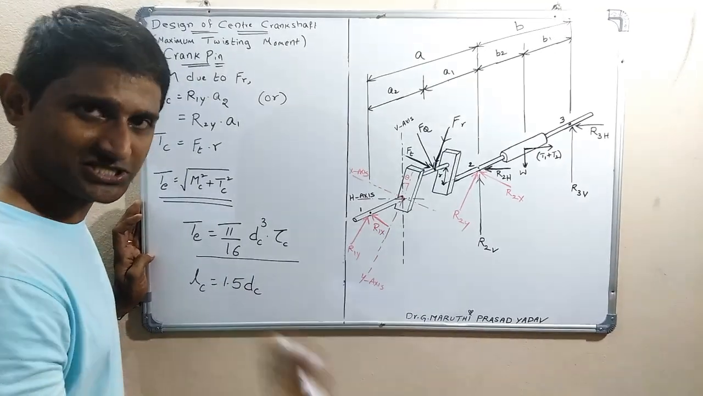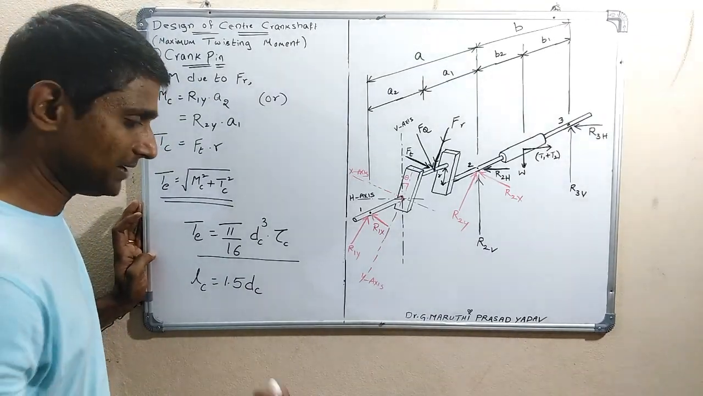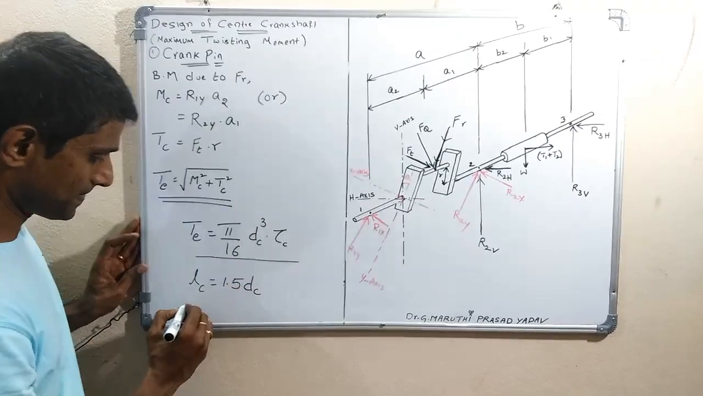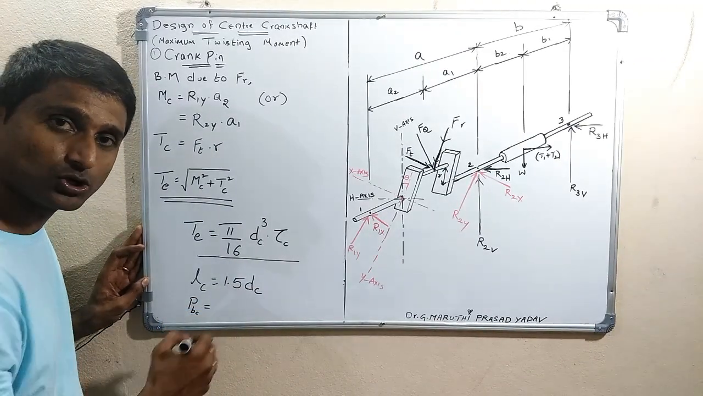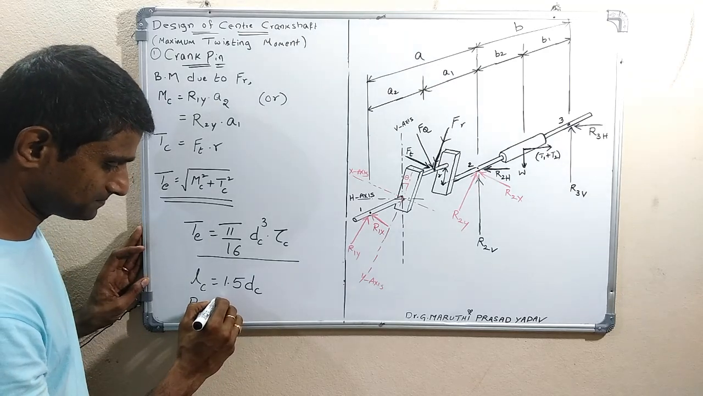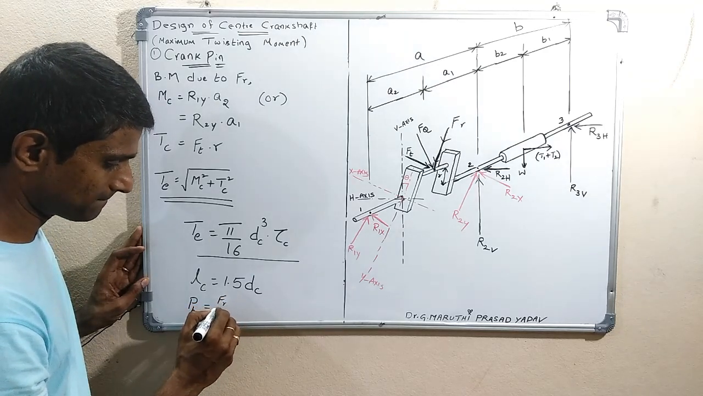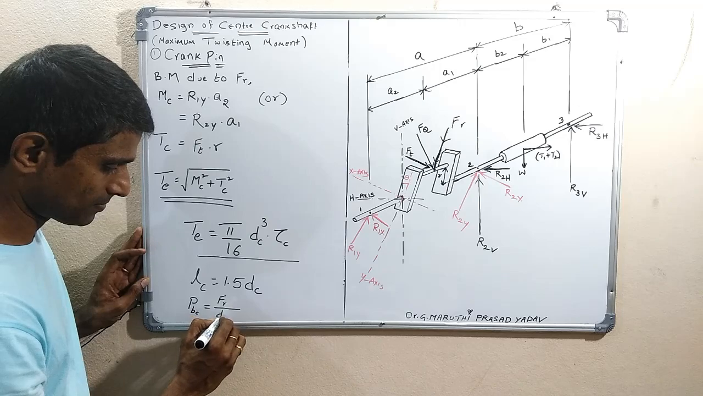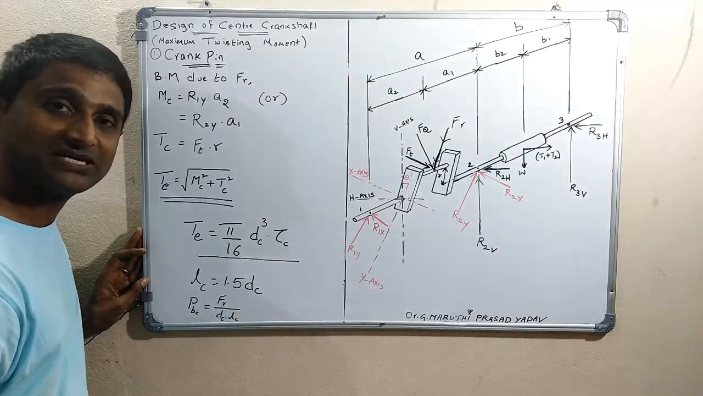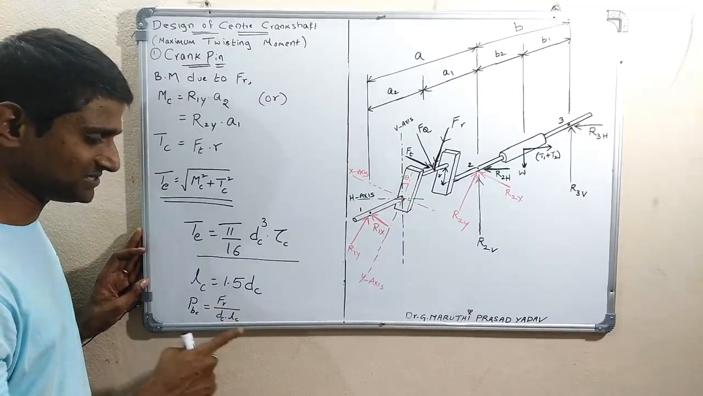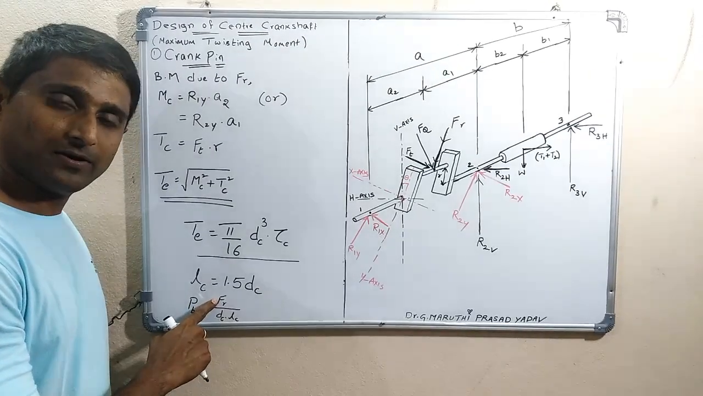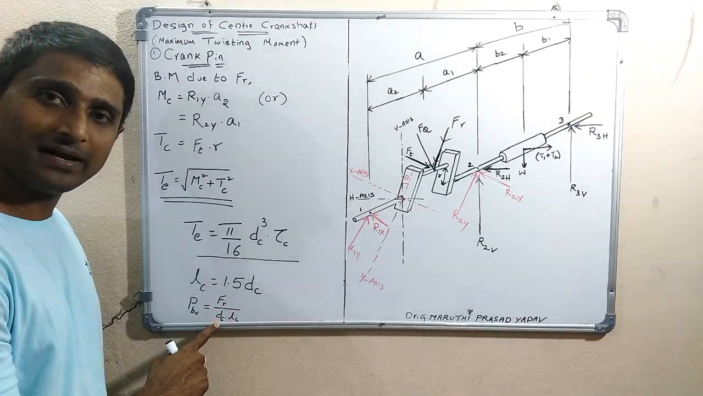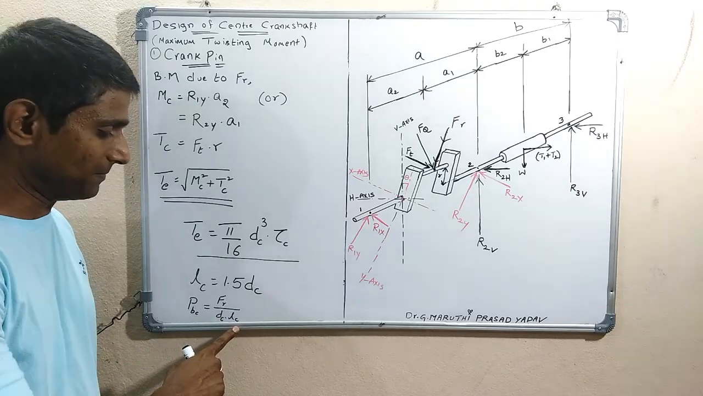You can check its safety, whether it is safe or not, by taking the bearing pressure. Bearing pressure is equal to the force acting on it: Fr by Dc into Lc. That is, the allowable bearing pressure of the crank pin is the radial force acting on the crank pin divided by the diameter of the crank pin into the length of the crank pin.